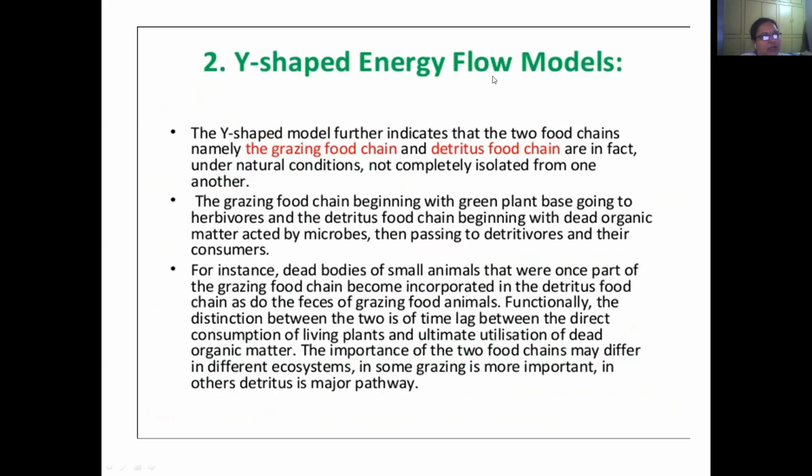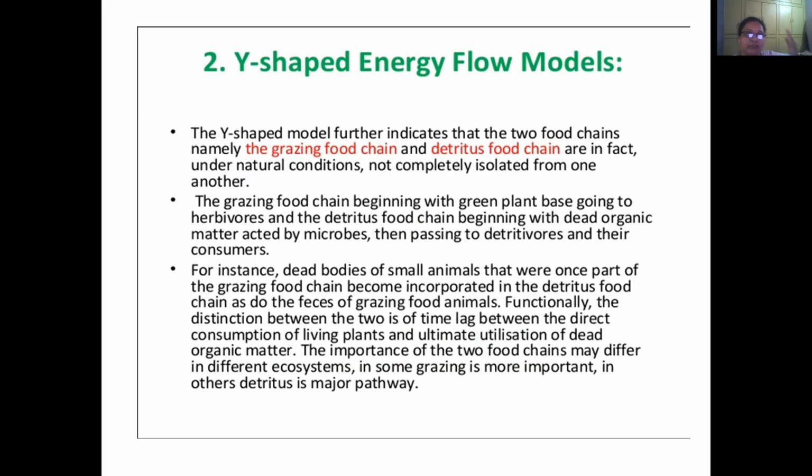Now coming to the Y-shaped energy flow model. It indicates two food chains, the grazing food chain and the detritus food chain. The grazing food chain begins with the green plant base going to the herbivores, while the detritus food chain begins with dead organic matter acted on by microbes, then passing to detritivores and their consumers.